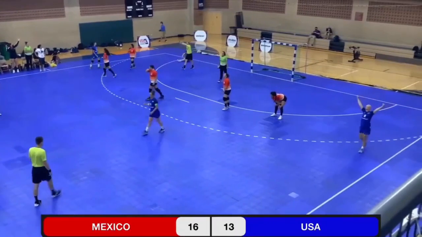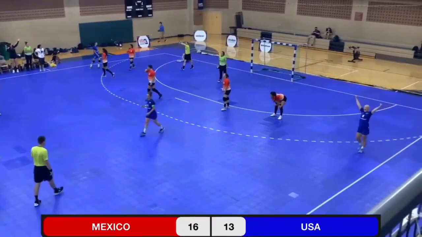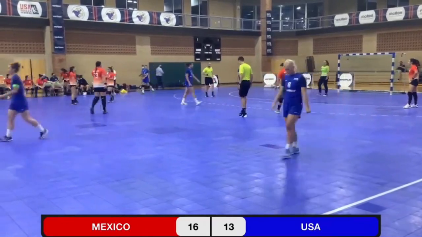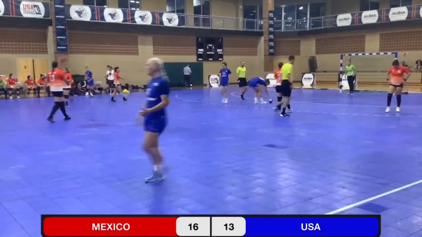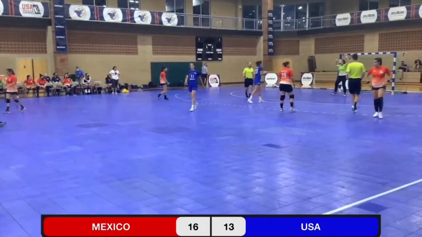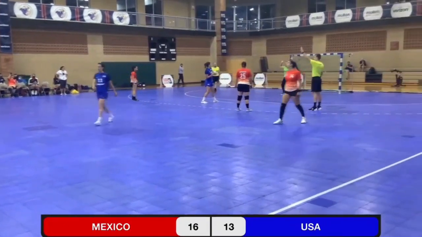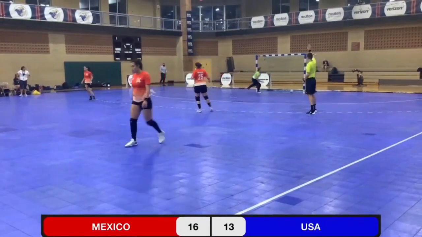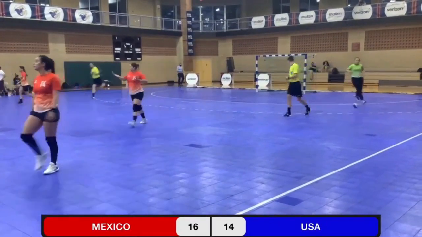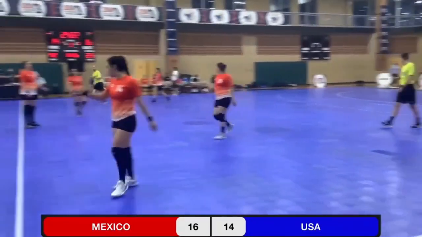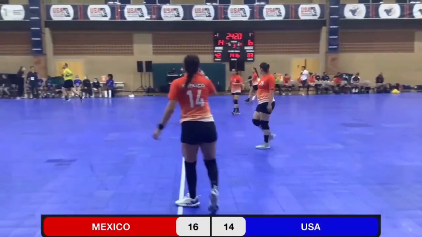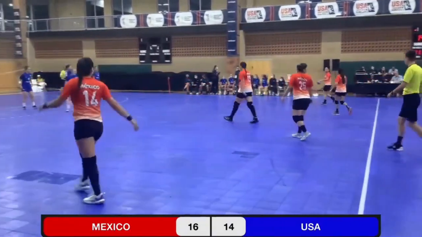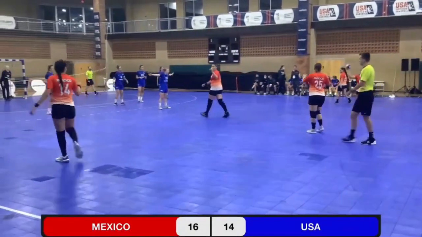Julia Taylor draws the foul and the 2-minute. So again, another opportunity for the U.S. to build some momentum here. And Christensen gets a penalty. Goal for the U.S., cuts the lead to 2. And now the U.S. will have a man advantage for 2 minutes. We'll see if they can make some hay out of this situation.